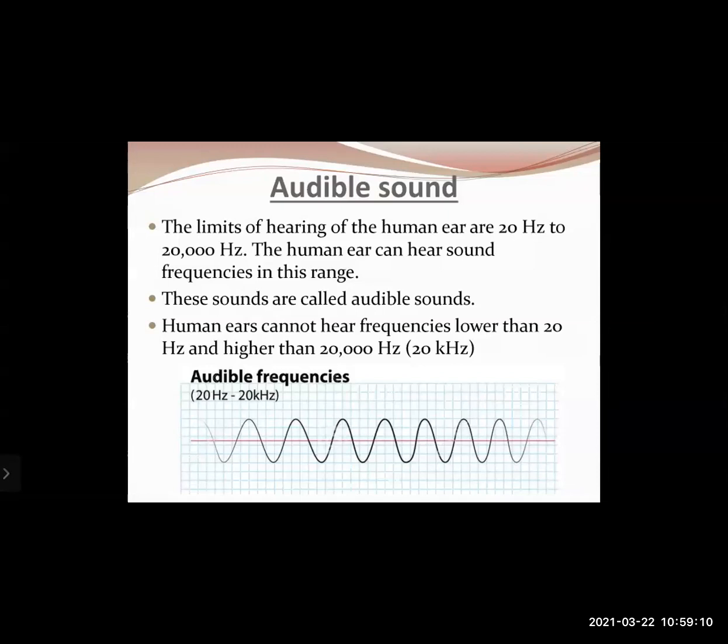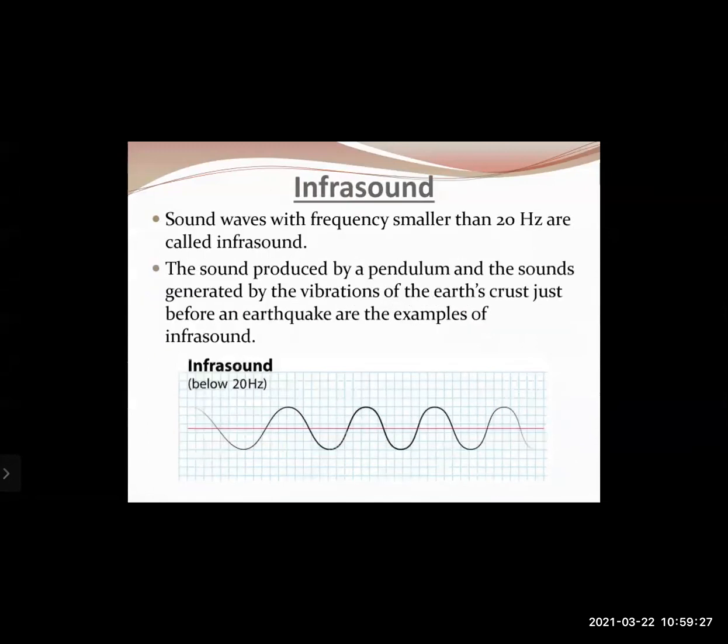Human ears cannot hear frequencies lower than 20 hertz and higher than 20,000 hertz, or 20 kilohertz. Sounds lower than 20 hertz are called infrasounds, and sounds higher than 20,000 hertz are called ultrasounds. Let us discuss those also. Sound waves with a frequency smaller than 20 hertz are called infrasound.